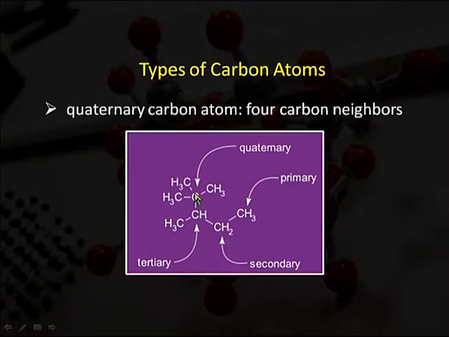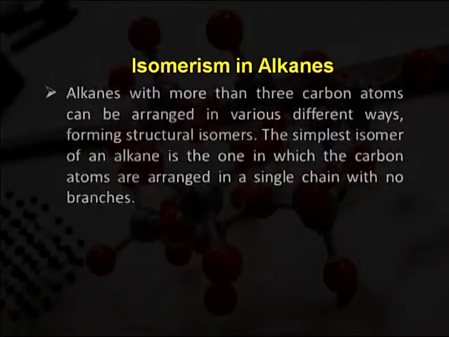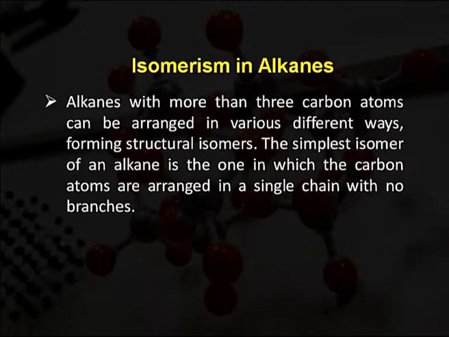Now, we will discuss isomerism in alkanes. As we discussed in the previous lecture, isomerism means the same molecular formula having different structural formulas. Alkanes with more than 3 carbon atoms can be arranged in various ways, forming structural isomers. The simplest isomer of an alkane is the one in which the carbon atoms are arranged in a single chain with no branch.